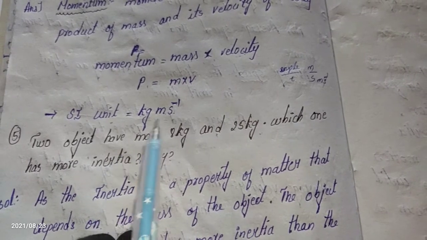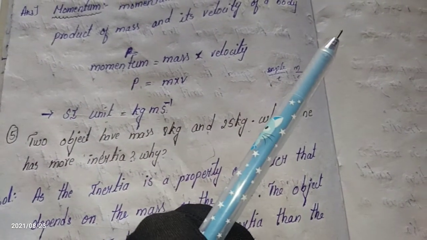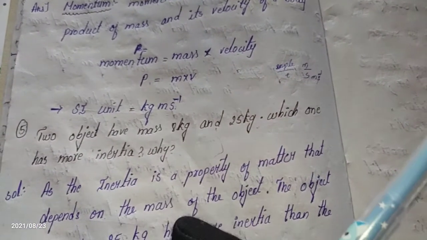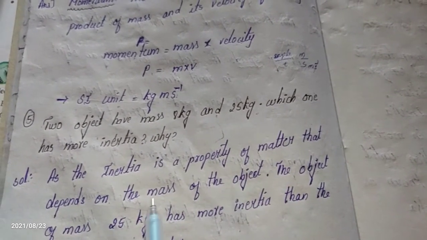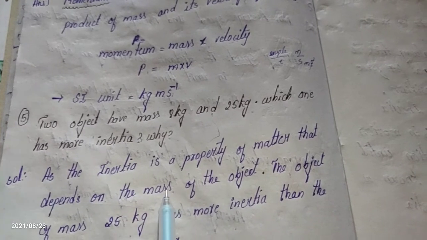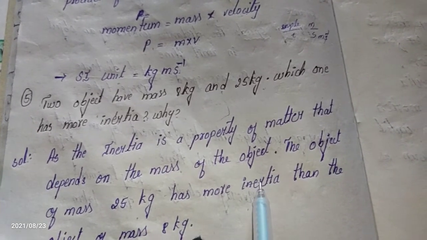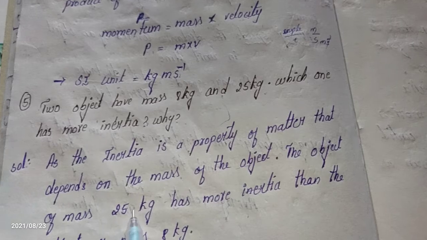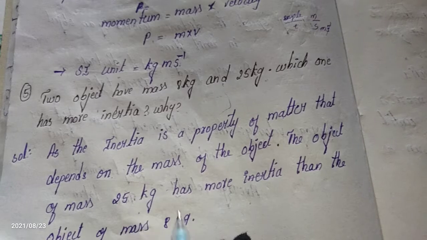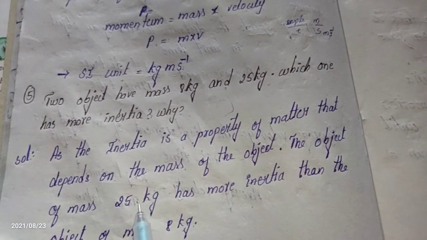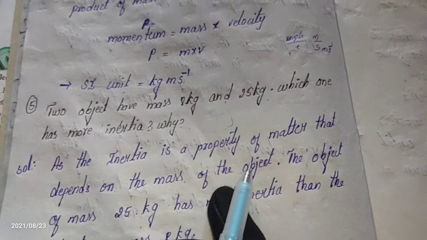Laziness of the object. If you have more mass, you have to apply more force to move it from one point to another. Inertia is a property of matter that depends on mass. Inertia always depends on the mass of the object. The object of 25 kg has more inertia, because more mass means more inertia. It has more inertia than the 8 kg object. This is the answer you have to write.